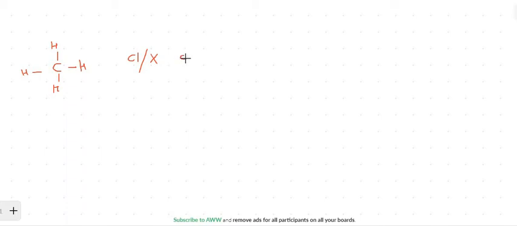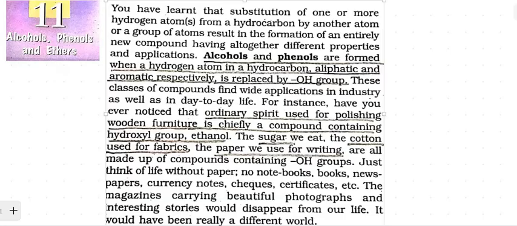Also, if OH replaces one of the hydrogens, what you are going to get is the alcohol. So alcohols and phenols are formed when a hydrogen atom in a hydrocarbon, if it is aliphatic, and if it is aromatic, is replaced by OH. If it is aliphatic, it is known as alcohol, and if it is aromatic, then it is known as phenol.